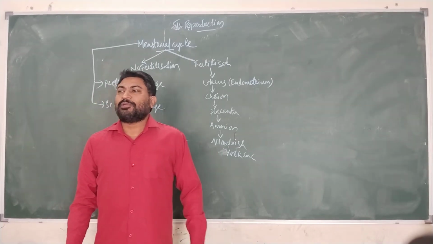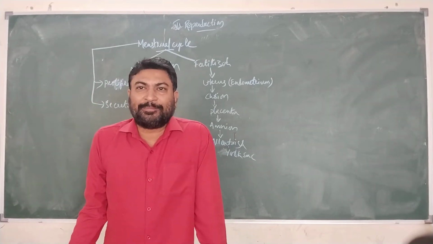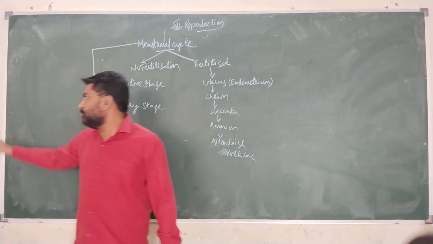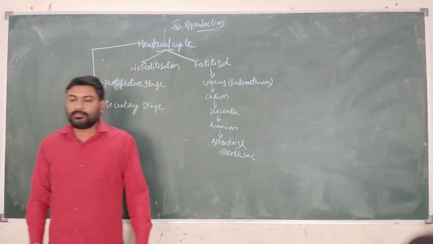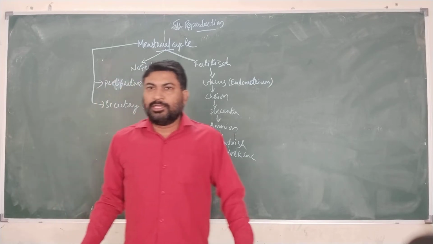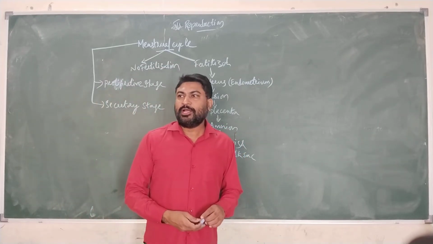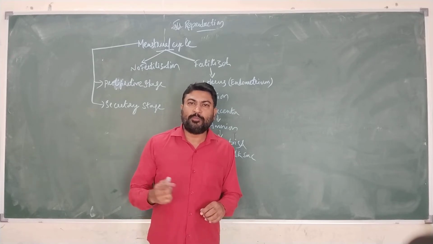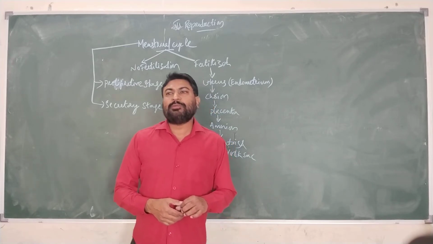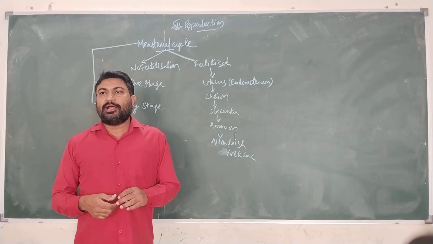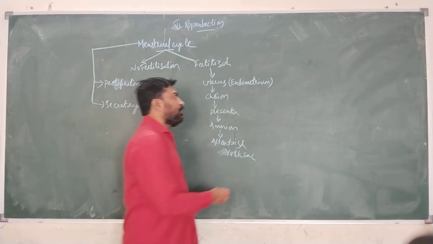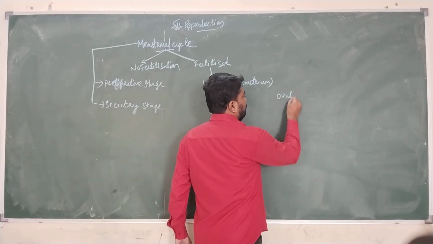Topic. In the previous class we studied the male reproductive system and the female reproductive system. In the male reproductive system, we saw how sperms are produced, and in the female reproductive system, ovum is released. Ovum is released from the ovarian follicle, and the release of ovum from the ovarian follicle is known as ovulation.